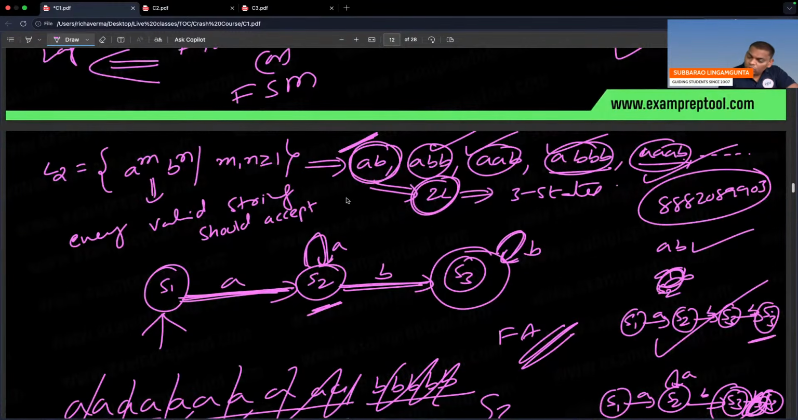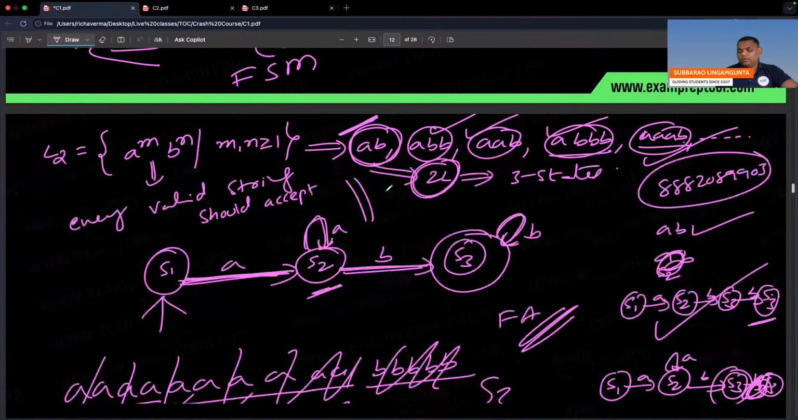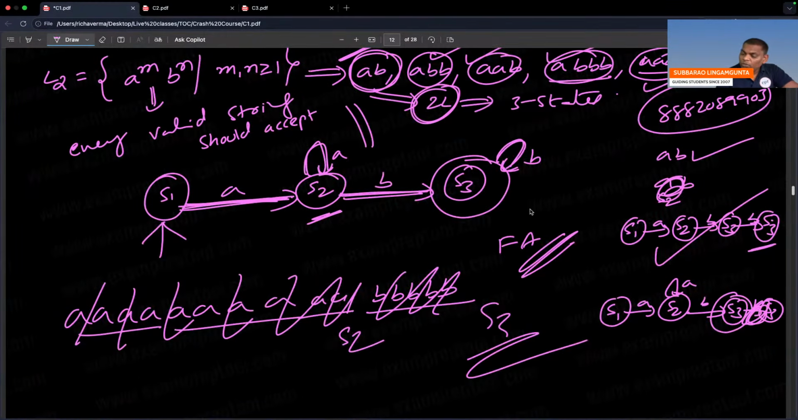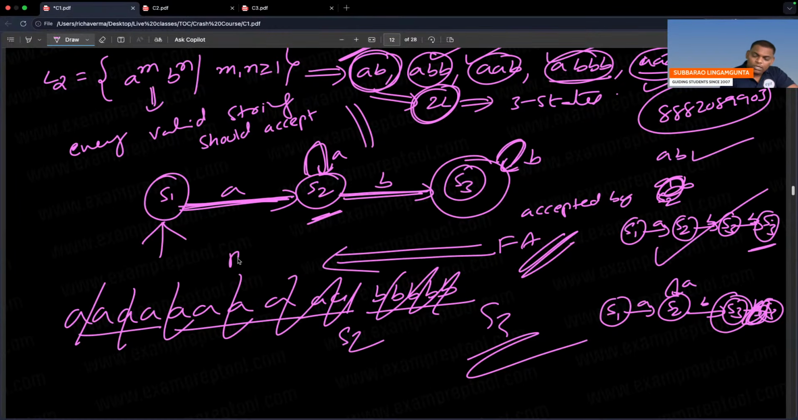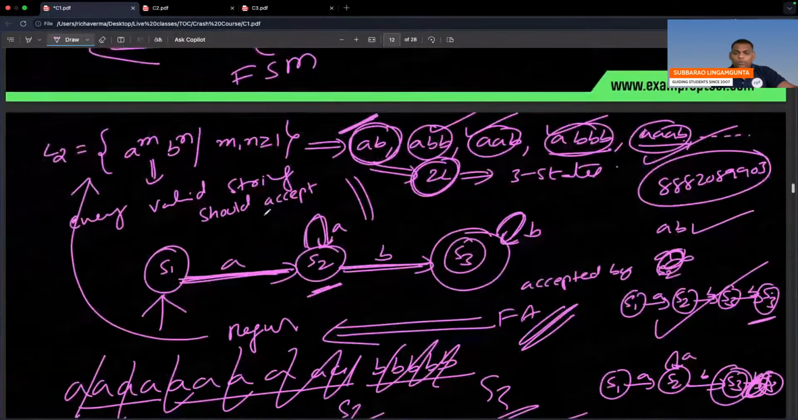Next one. This language also accepted by finite automata. Right? Finally, it is accepted by finite automata. Then this language is regular language. If any language is accepted by finite automata, that is a regular language. So this is regular. Right, fine. I hope people got it till now.